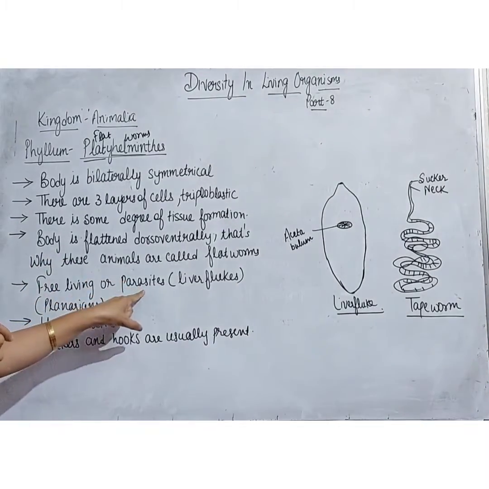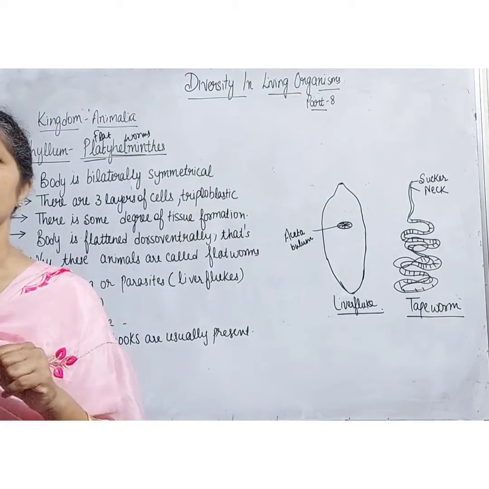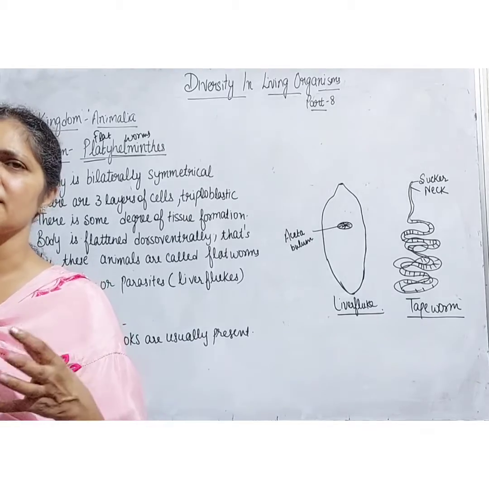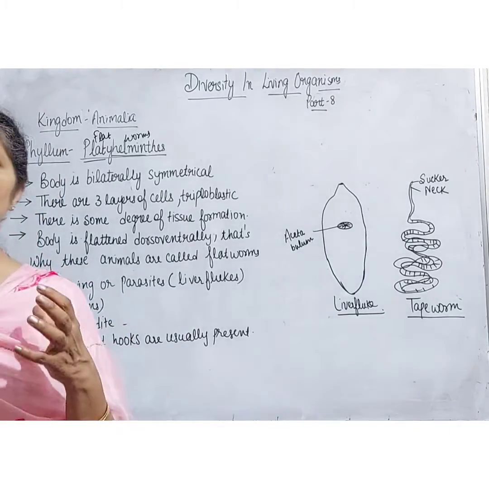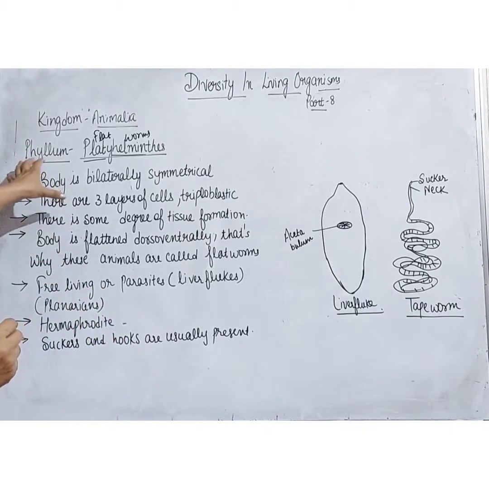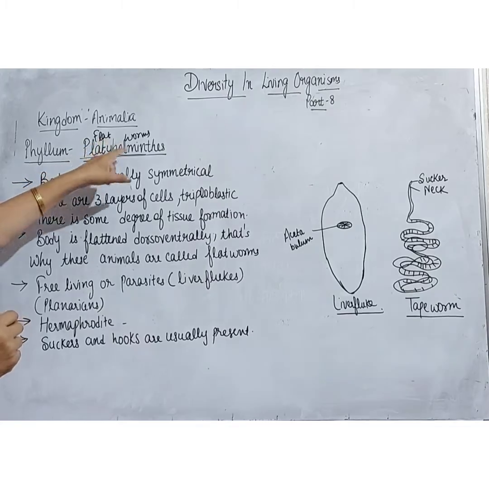They are parasites, so they have suckers and hooks. Suckers and hooks are usually present because they are parasitic in nature. So students, these are all the features of the animals belonging to phylum Platyhelminthes, which means flatworms.